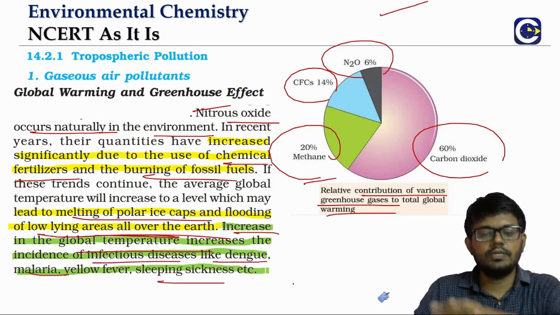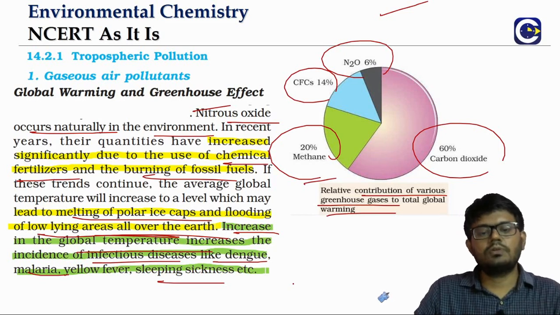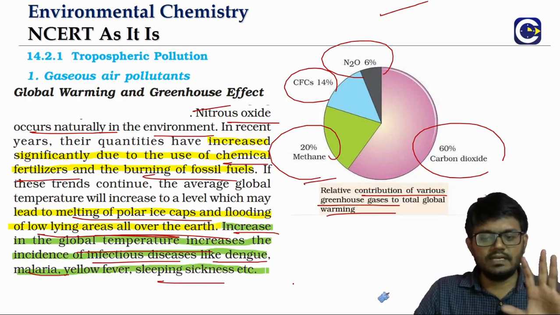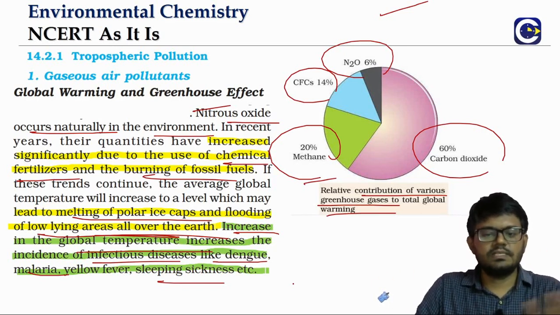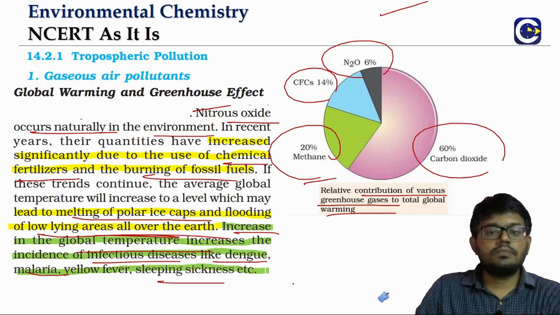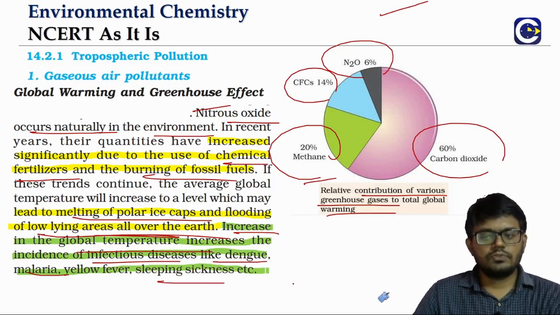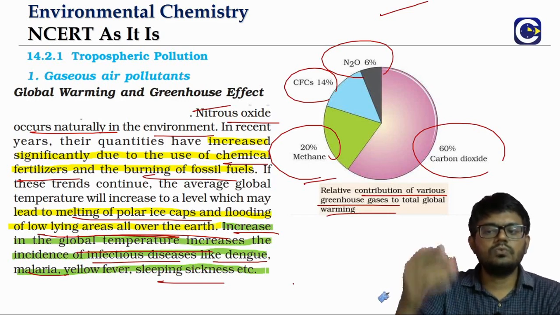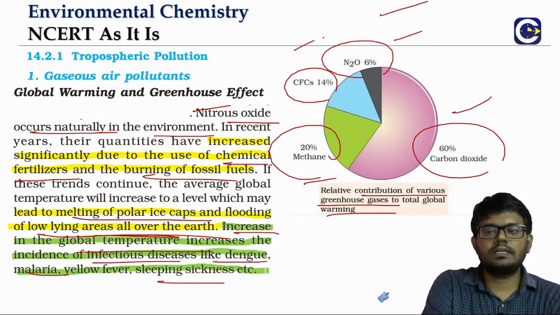If you are a bio student, you will get to understand the symptoms of each of the diseases and what the causes are and how we cure them, etc. But here that is not required for us, but just to get a sense of what all the effects of global warming are. So this is what will be the outcome of global warming, which is not something that we would want. So there have to be efforts to curtail the change in the atmospheric concentration levels of these greenhouse gases.